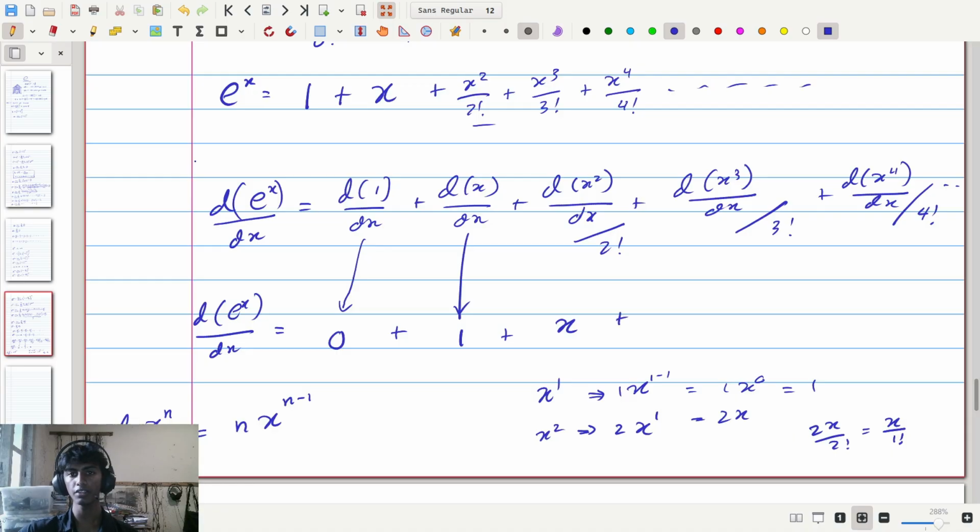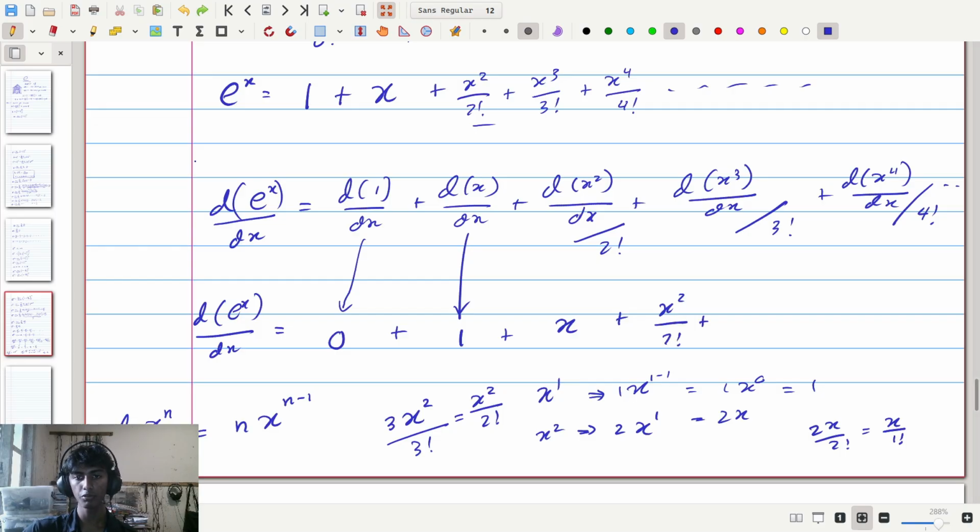The next term is the derivative of x cubed dx, which is going to give us 3 times x to the 3 minus 1, which is 2, and then that has to be divided by 3 factorial. So here, dividing a certain number by its corresponding factorial will give us the n minus 1th factorial. Dividing 3 by 3 factorial will give us 1 divided by 3 minus 1 factorial, which is 1 divided by 2 factorial. So the next term is going to be x squared divided by 2 factorial.